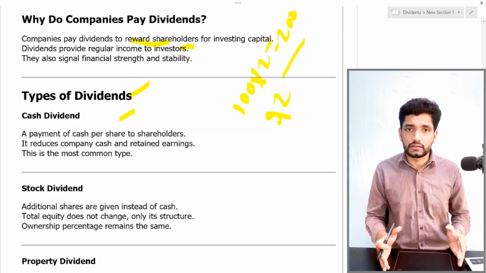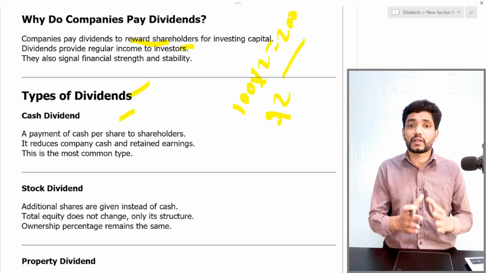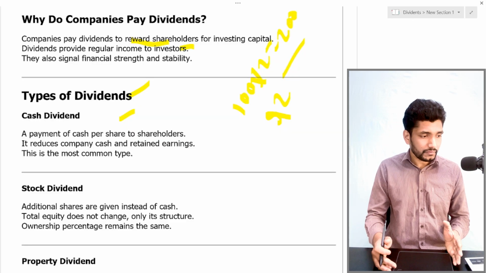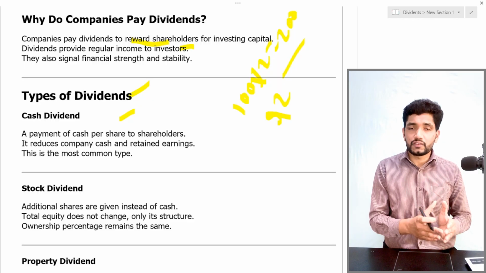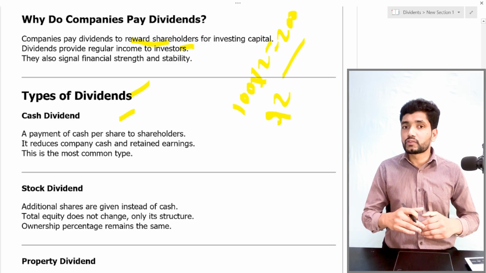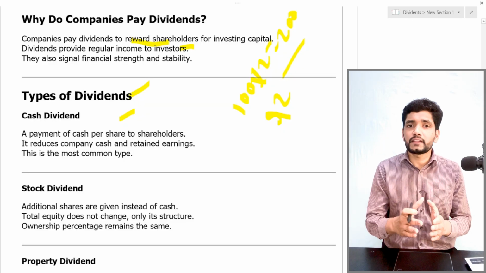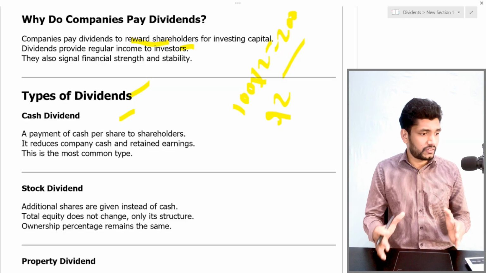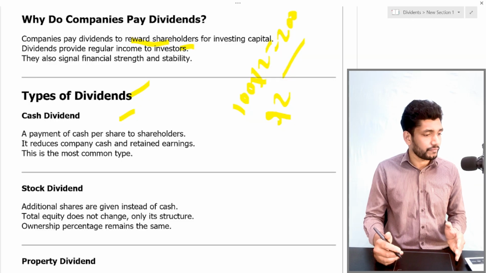Then the stock dividend. Instead of giving cash, sometimes companies give additional shares as dividends. The funds are taken from the retained earnings, which could otherwise be used for other business or development purposes, and issued as new shares to the existing shareholders based on their current share structure.